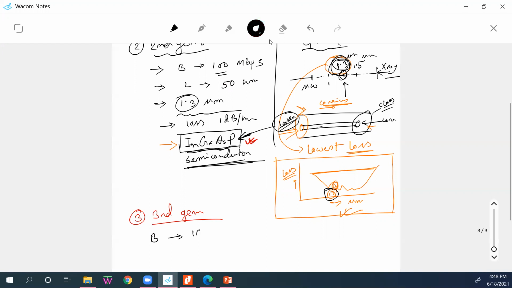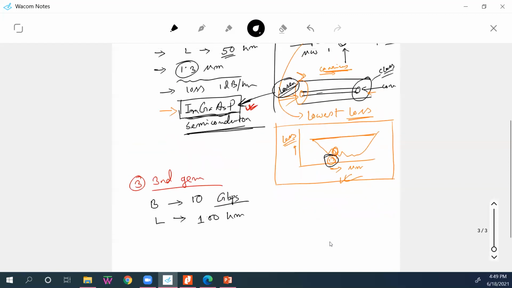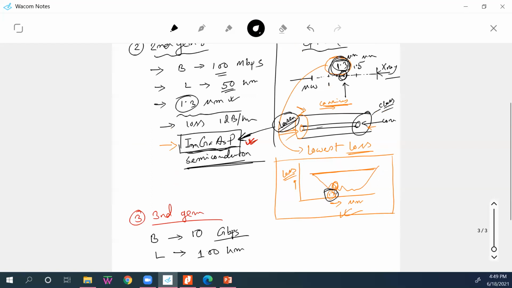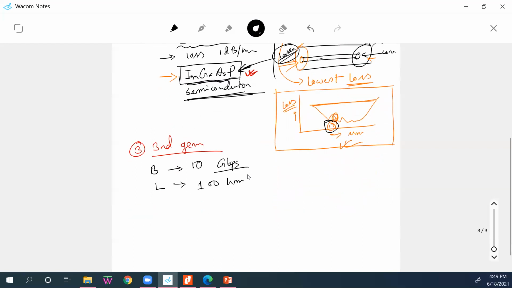Now bit rate increases a lot, to 100 Gbps, gigabit per second, and the repeating distance increases. This was 50, so it becomes 100 kilometers. You see, it becomes almost double. Now, surprisingly, another thing happens, which is this wavelength. Previously, it was 1.3. Now, a new technology was invented at that time, so the operating wavelength was 1.5.